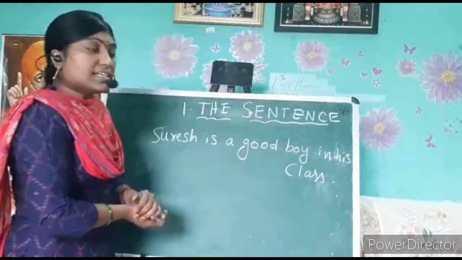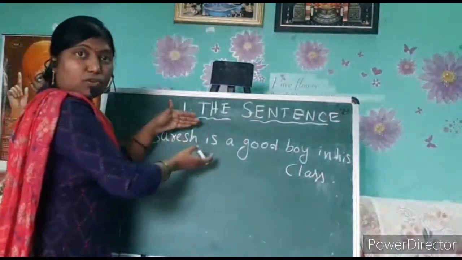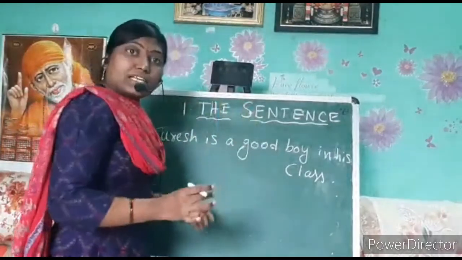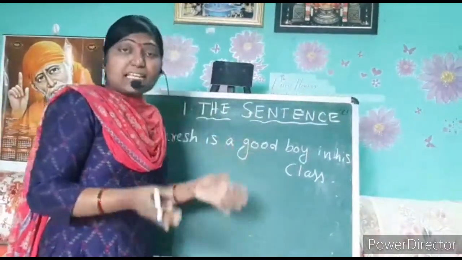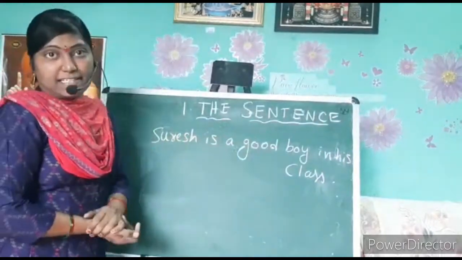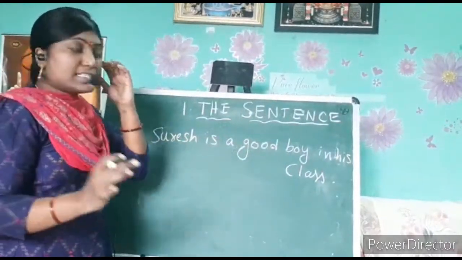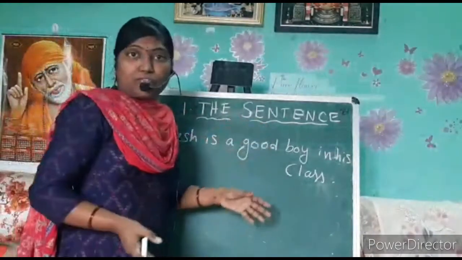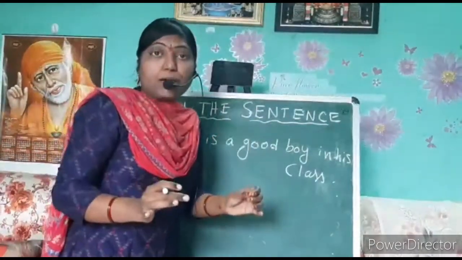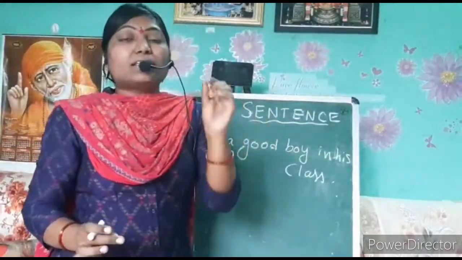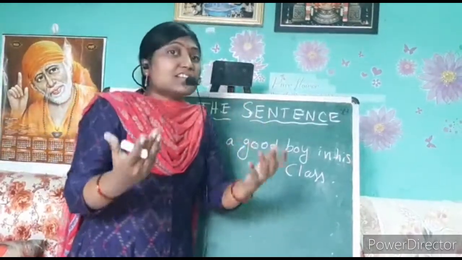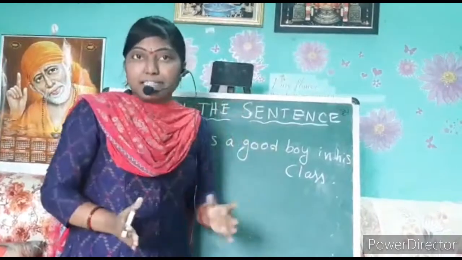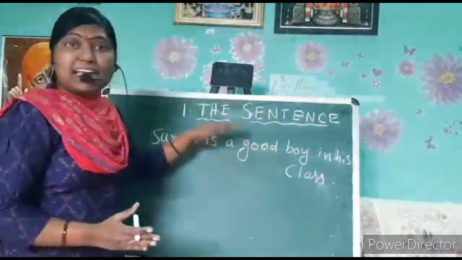So what is a sentence? A sentence is a group of words which gives you the complete meaning or the sensible meaning, or which has sense. Sense means which has a meaning. That is called a sentence.